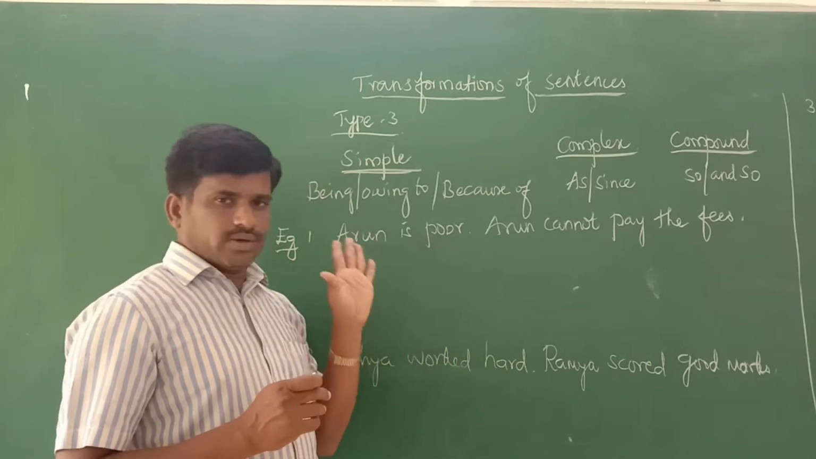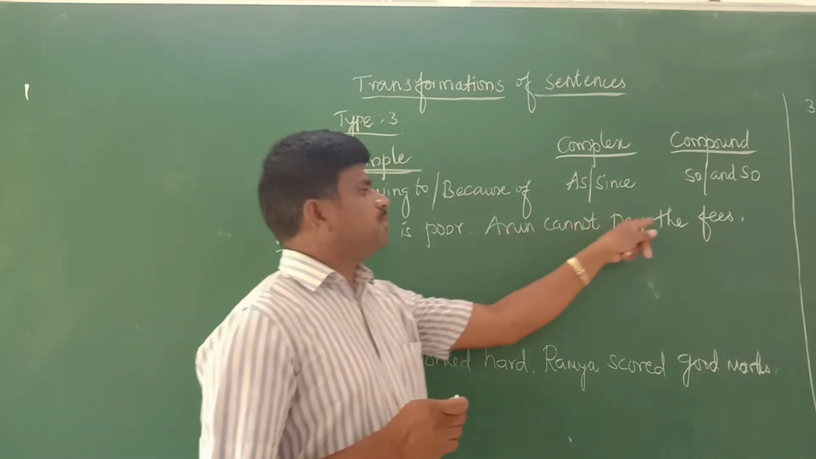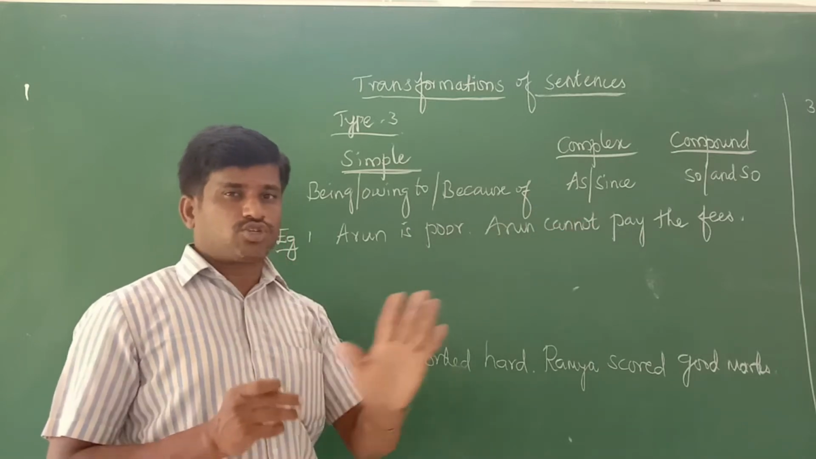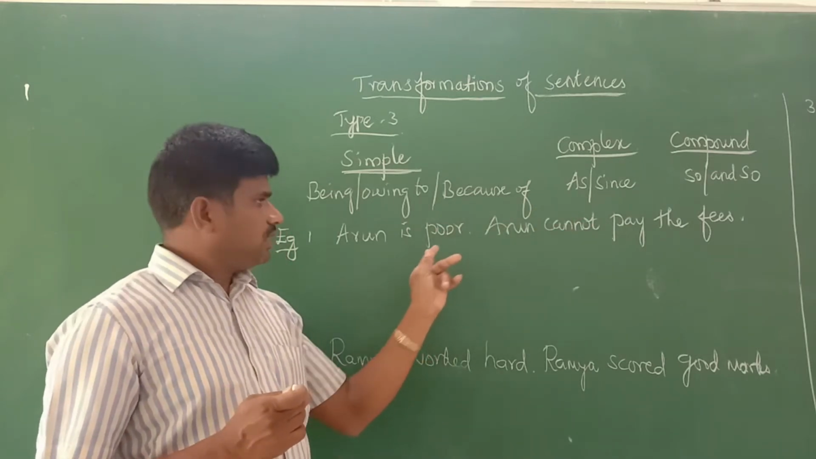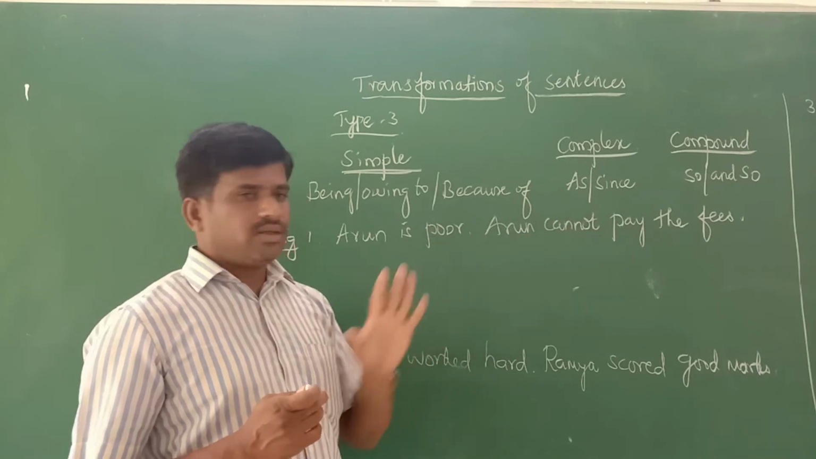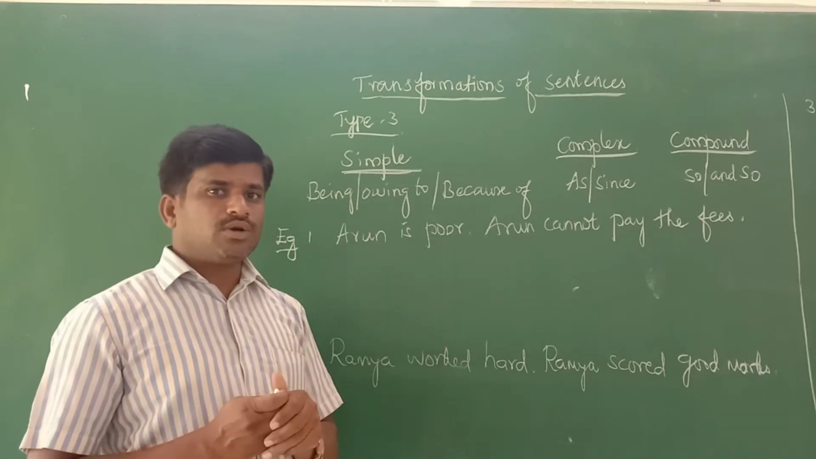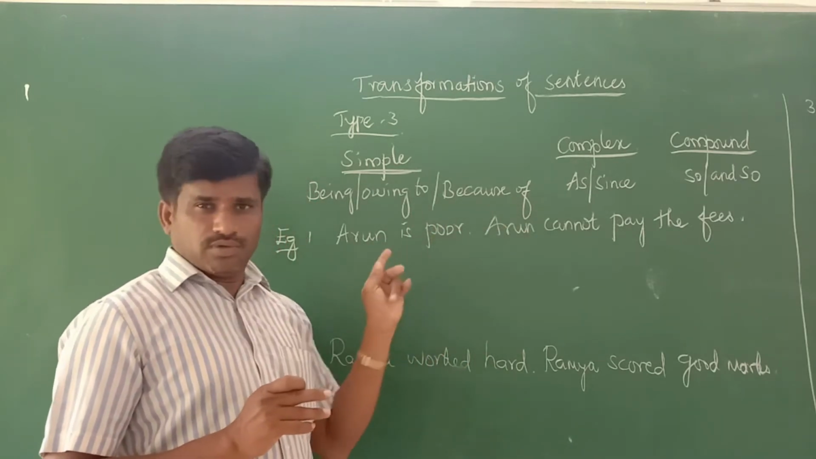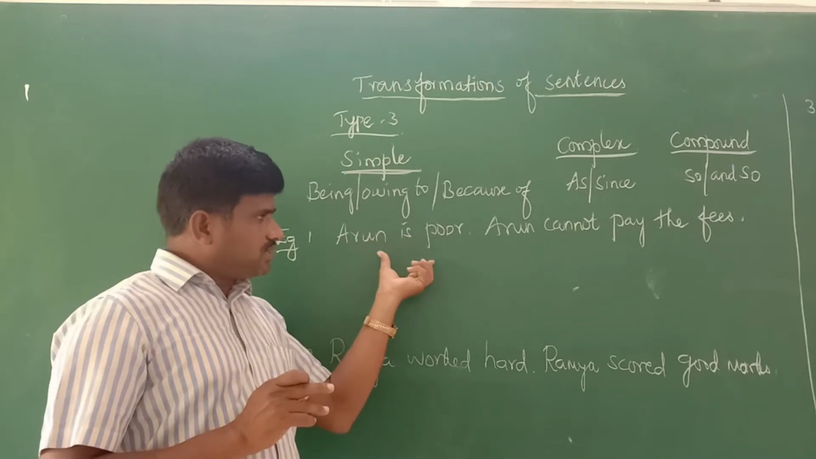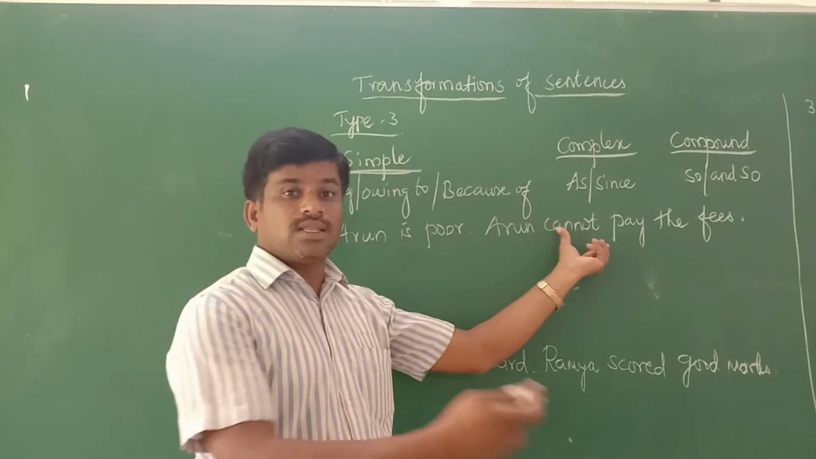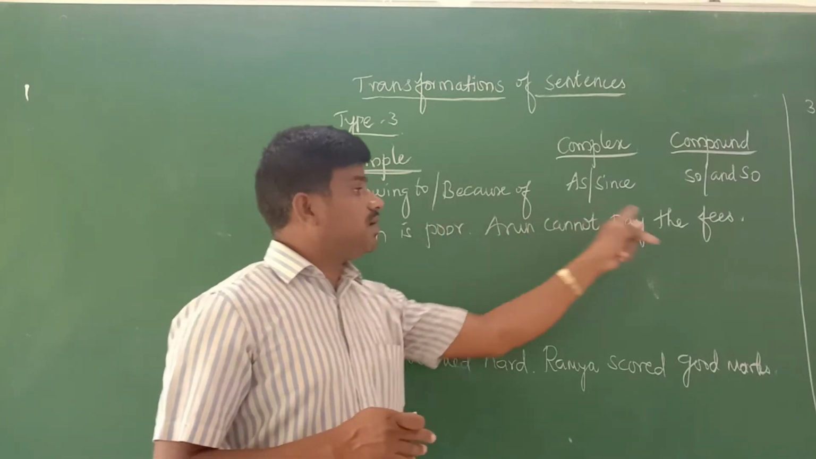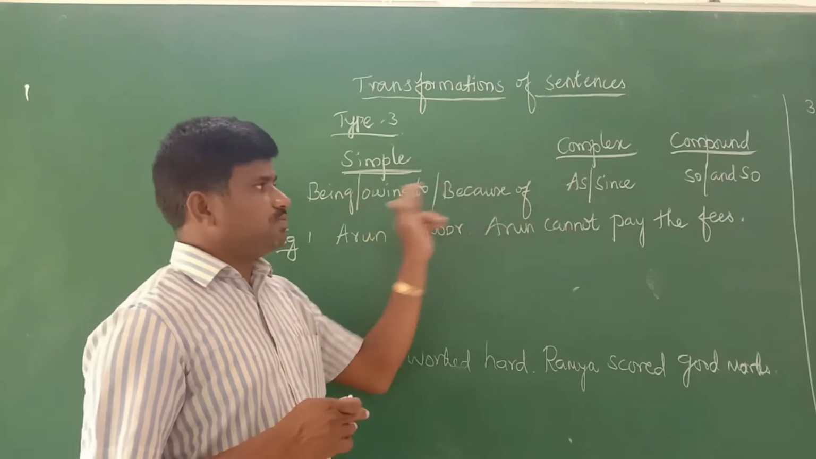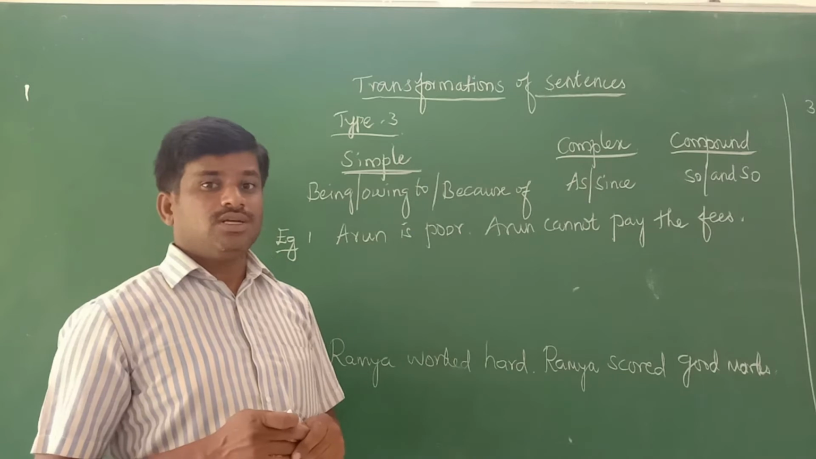In this, Arun is poor. This is one action. Arun cannot pay the fees. This is the result. The action is completed in the negative manner. This is the reason for that. Actually, why can Arun not pay the fees? What is the reason for that? Arun cannot pay the fees because Arun is poor. So this should be followed: one sentence or one action should be followed by another one. If the given example is like this, you can easily identify it. This comes under this model, that is the type 3 model. What is the type 3 model?